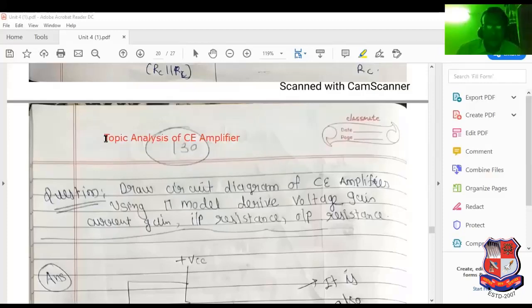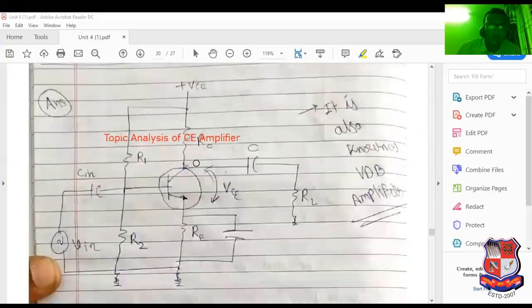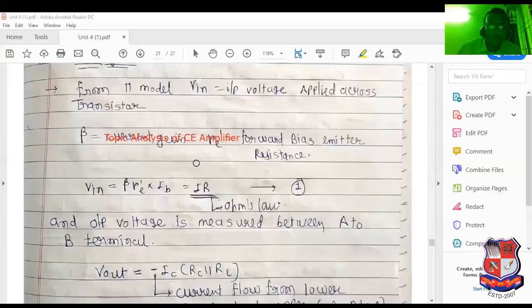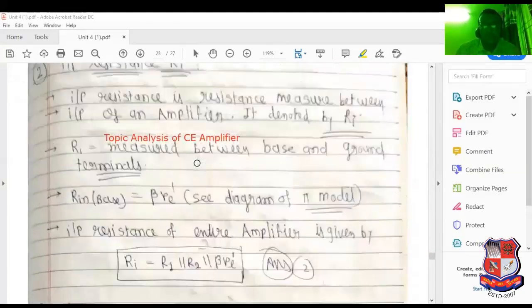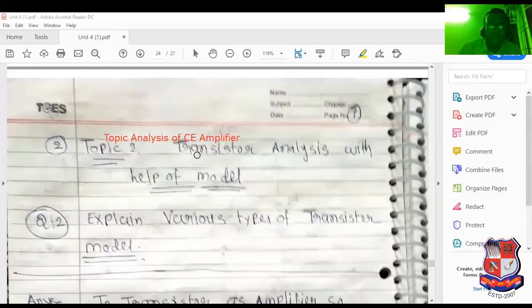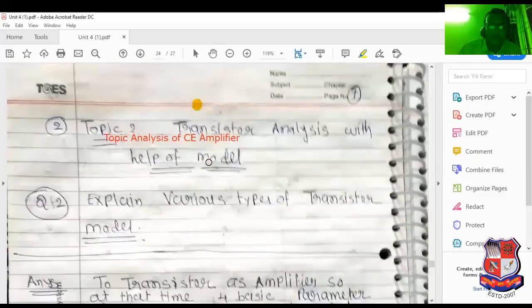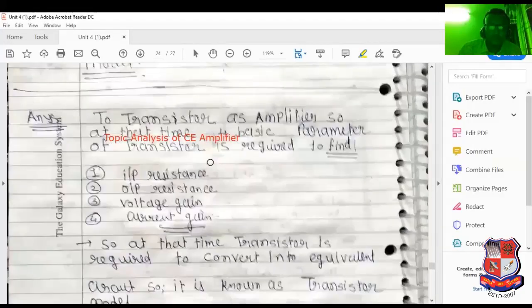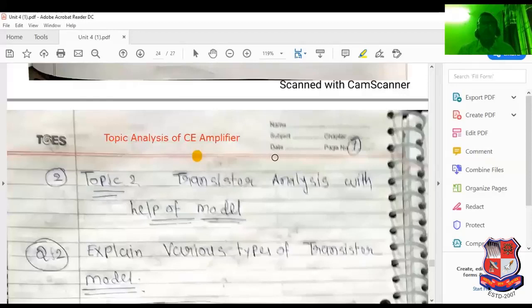Before starting this topic, first of all understand the meaning of model. What is the meaning of model? Understand this first, then we will switch over to the analysis. Model means what?